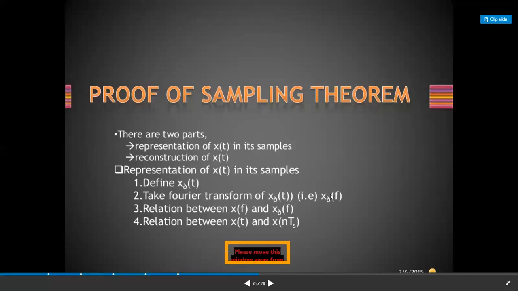So in the proof, what we are going to see, there are two parts basically.